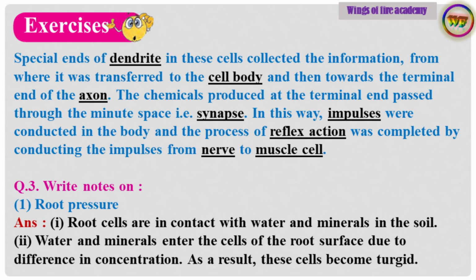Question 3. Write notes on. Sub-question 1. Root pressure. Answer. Point number 1. Root cells are in contact with water and minerals in the soil. Point number 2. Water and minerals enter the cells of the root surface due to difference in concentration. As a result, these cells become turgid.